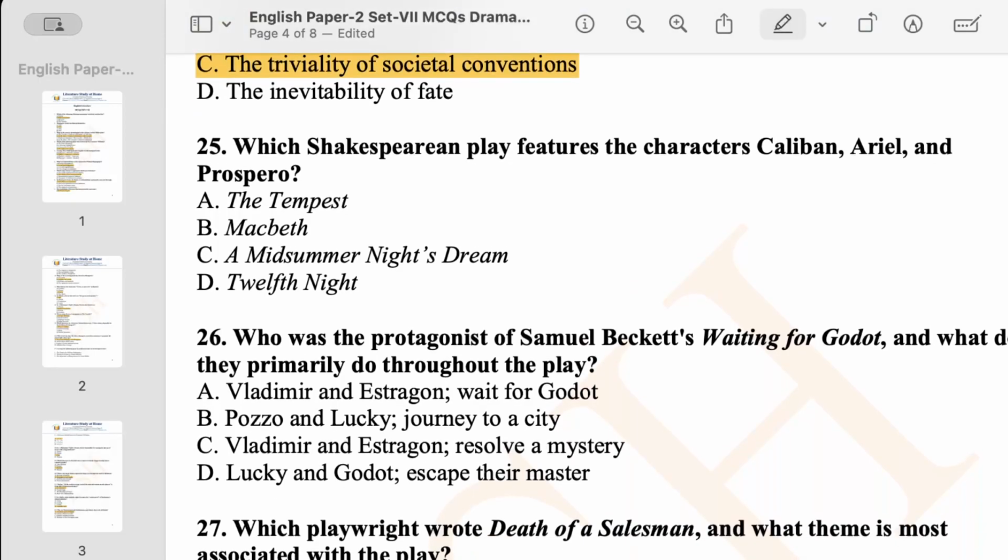Now we have question number 25. Which Shakespearean play features the characters Caliban, Ariel, and Prospero? Yes, that is the character I was talking about, in The Tempest. It was Prospero who was doing the black magic, keeping with him Caliban and Ariel. So it is obviously The Tempest. If I have made a mistake in my discussion of the earlier question on The Tempest, kindly forgive me.